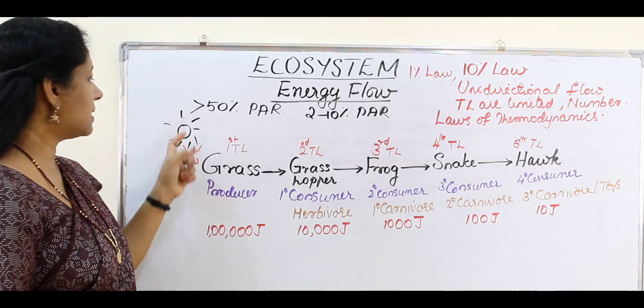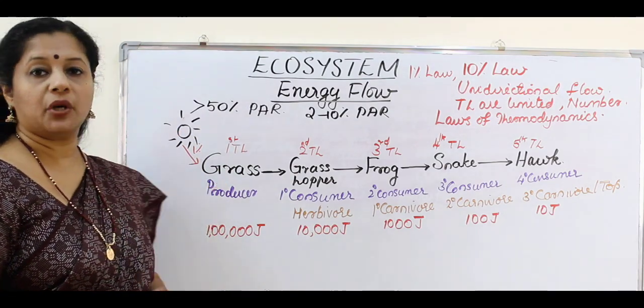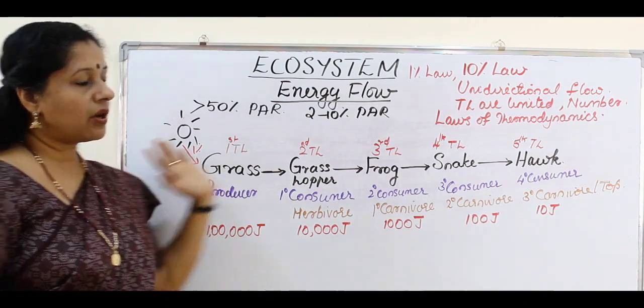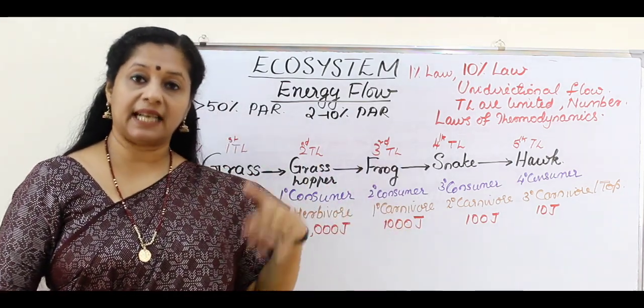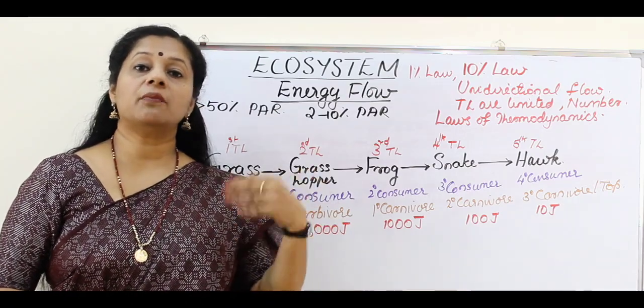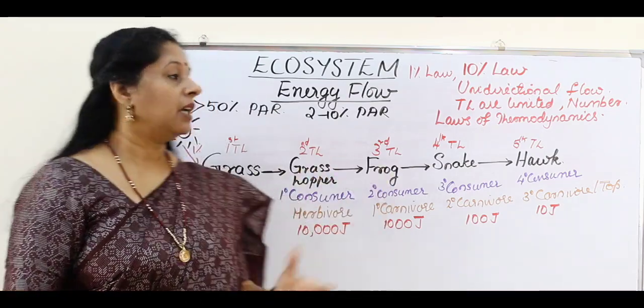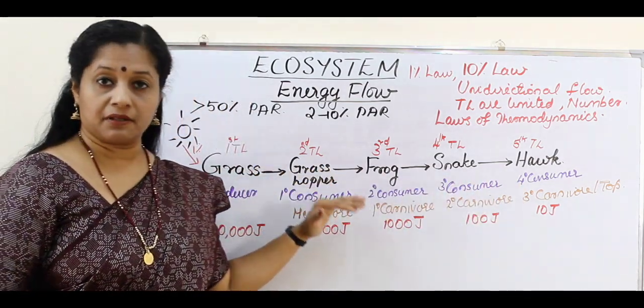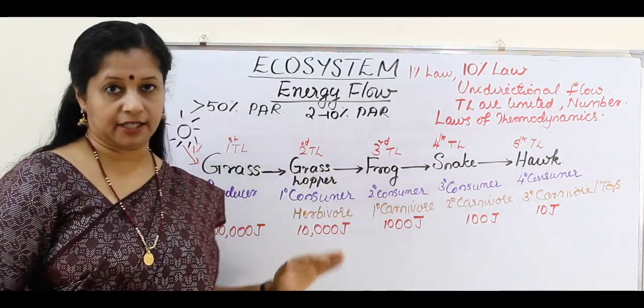Okay, so once it is captured by plants, they are the producers, or they are the only ones which can make food. So the rest of all organisms on this earth depend directly on plants by consuming them, or indirectly on plants by consuming the organisms that consumed plants. So here the rest are called the consumers. So I have given a food chain to explain all these aspects to you.